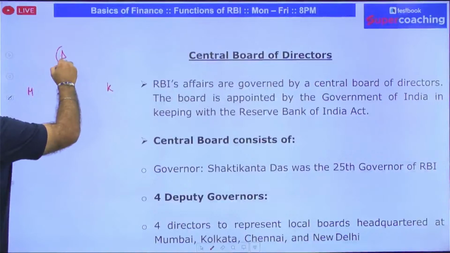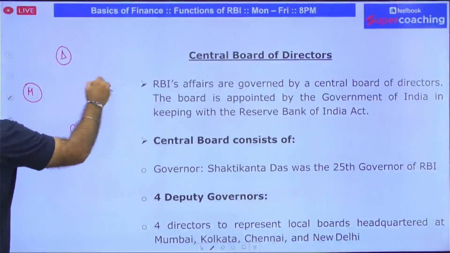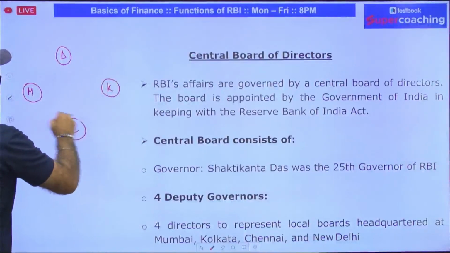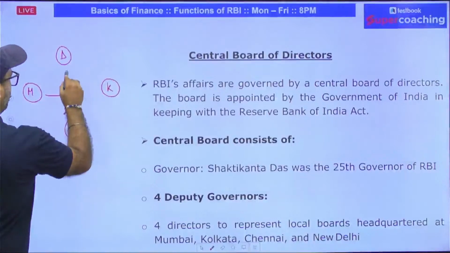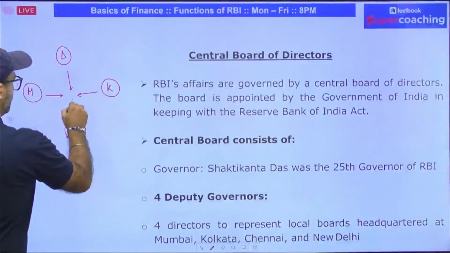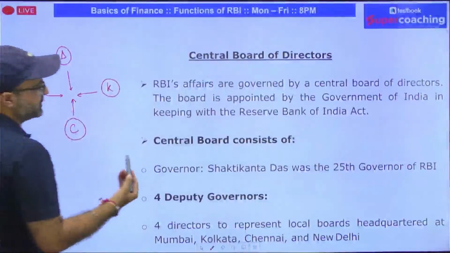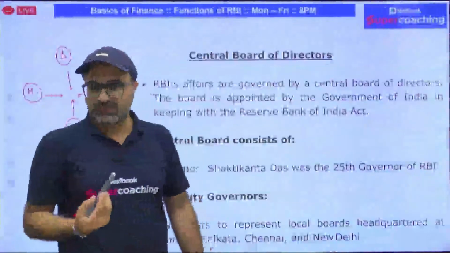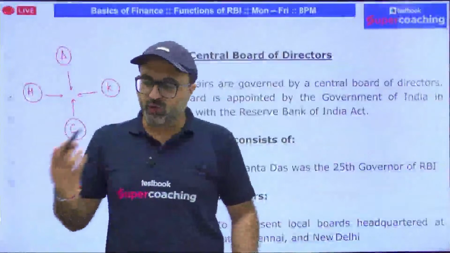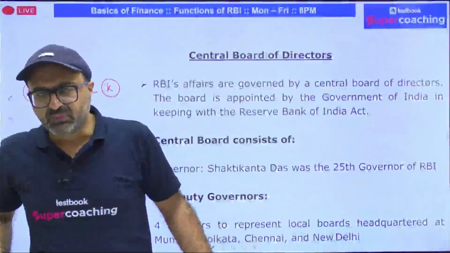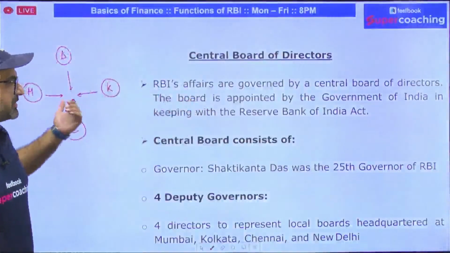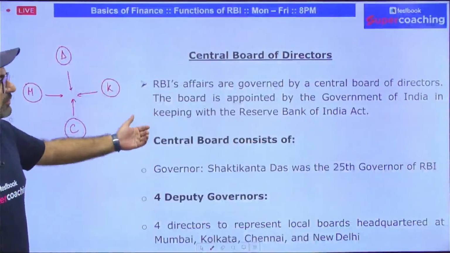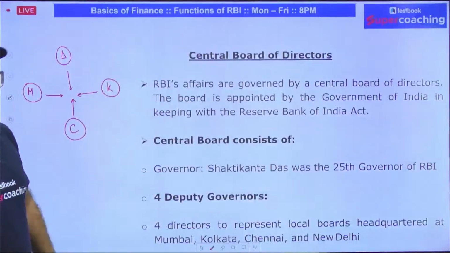One director each of these local boards is a member of the central board of directors. The governor, deputy governors, and the 4 directors of local boards are responsible for the day-to-day operations, management, and execution of RBI operations.